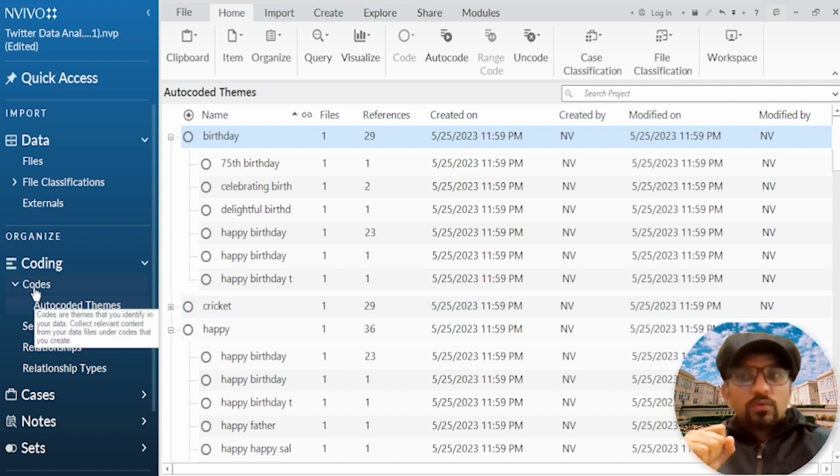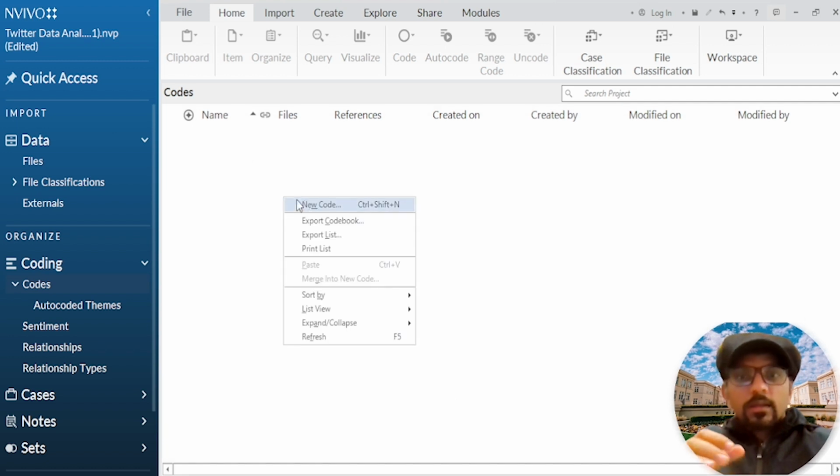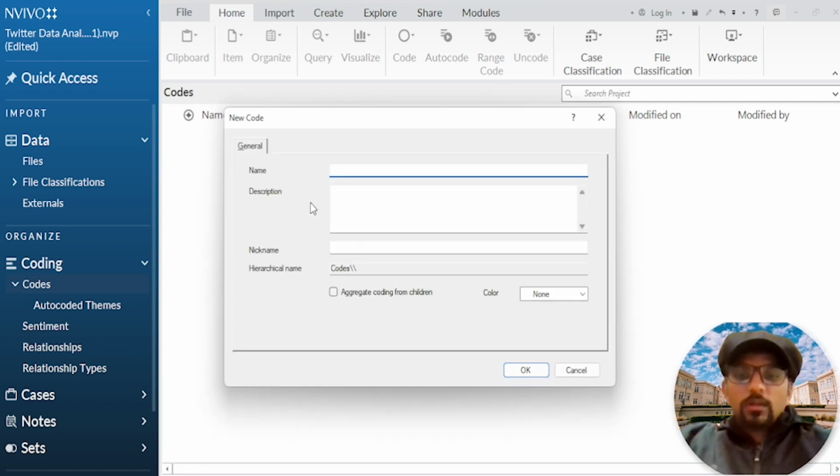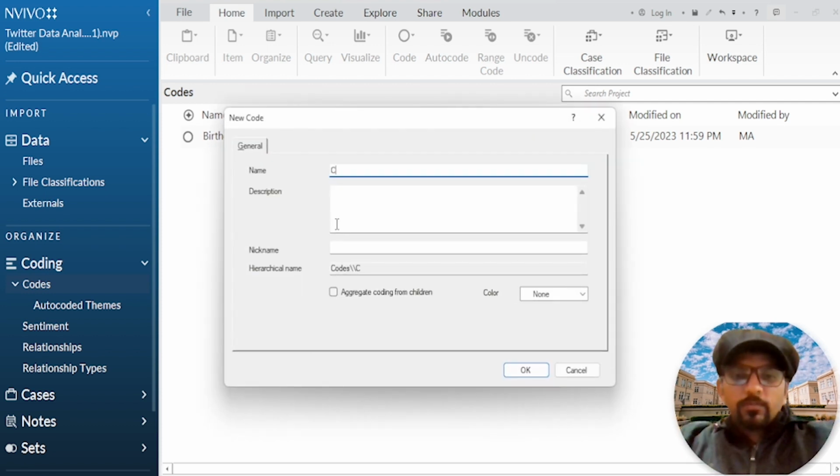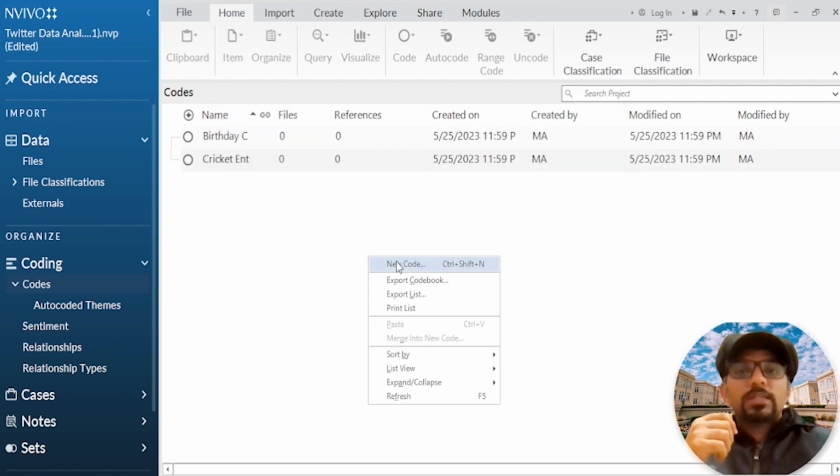For that, just go to codes, right click and select new code, and let's say the first theme that we want to create as new is birthday celebrations. The second code is cricket enthusiasm. The third is happiness and well-being.